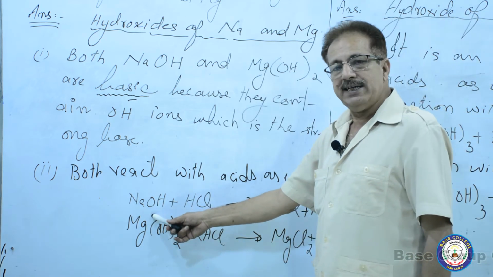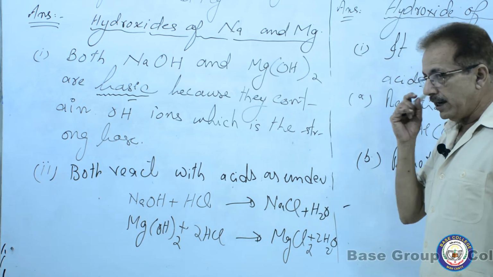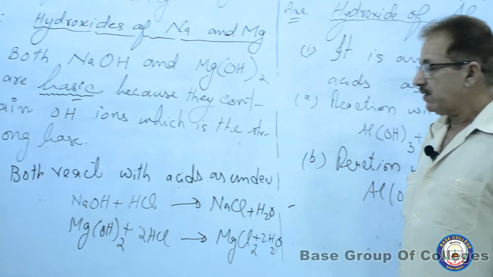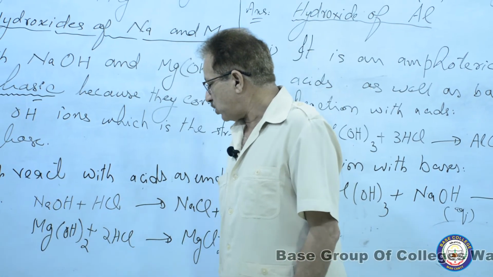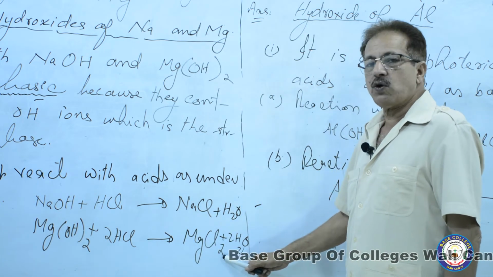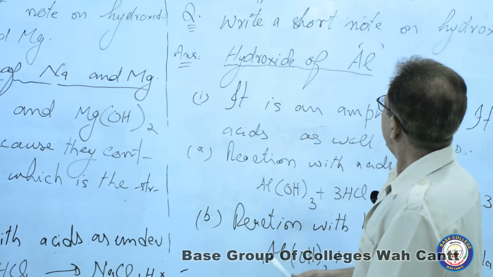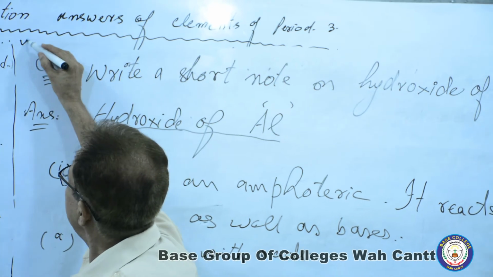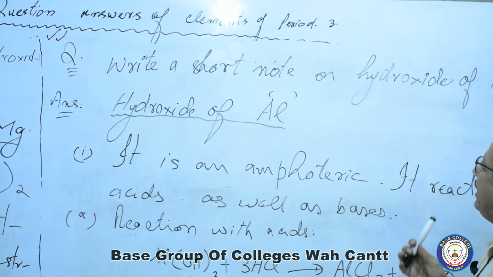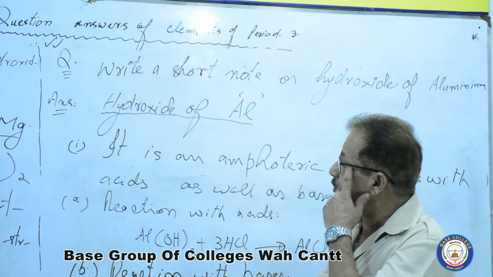Sodium hydroxide reacts with hydrochloric acid to produce sodium chloride, a neutral salt, along with the production of water. While magnesium hydroxide reacts with hydrochloric acid to produce magnesium chloride along with water. Now next question, 2 times important: write a short note on the hydroxide of aluminum, or aluminum hydroxide.